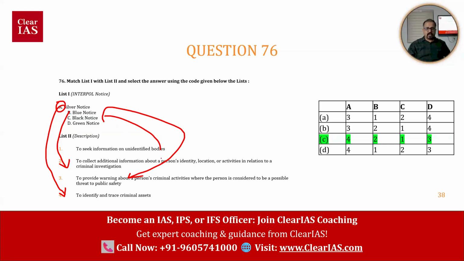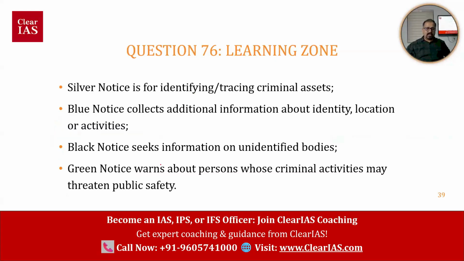That is the case. So, silver notice for identifying or tracing criminal assets. Blue notice collects additional information about identity, location, or activities. Black notice seeks information on unidentified bodies. Green notice warns about persons whose criminal activities may threaten public safety.